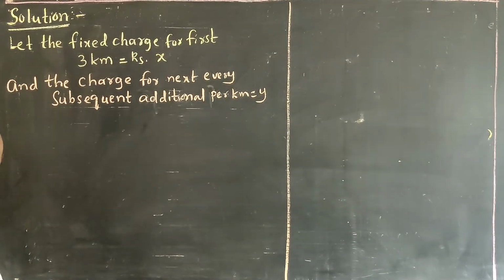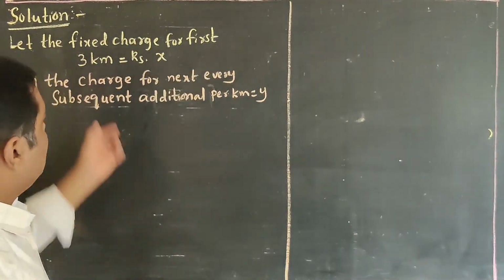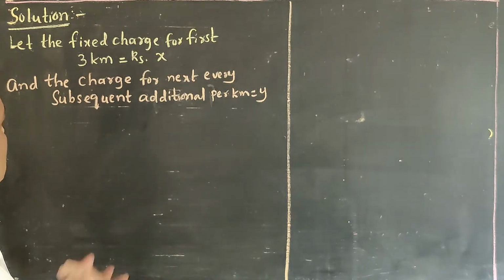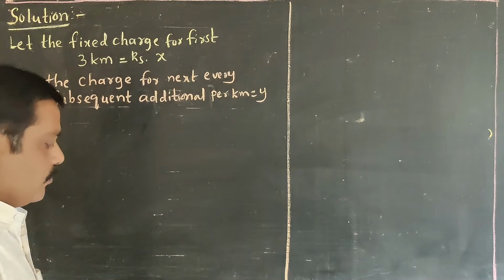Is that clear, Nana? For the first 3 kilometers we have to take X rupees. After 3 kilometers, for every kilometer we have to take Y rupees.